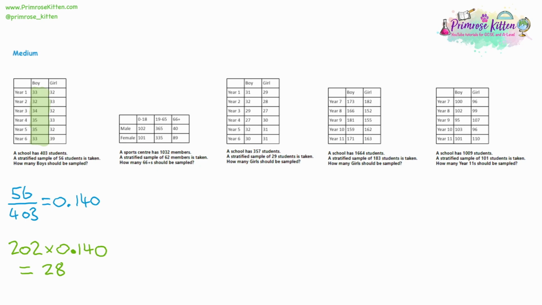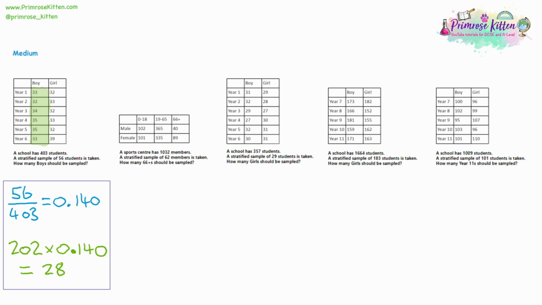Now, while we have looked at entire groups rather than just identifying single parts of it, it might be that while your data is broken down into year groups, you're not actually too bothered about which year group the boys you're asking are in. So it might be you're going to ask 28 randomly throughout the year groups, and you're not too bothered about each one being the exact 14%. So it just gives you options with a stratified sample on how many groups you actually do identify. You don't need to use all of them if you don't think there's a reason why you need to.